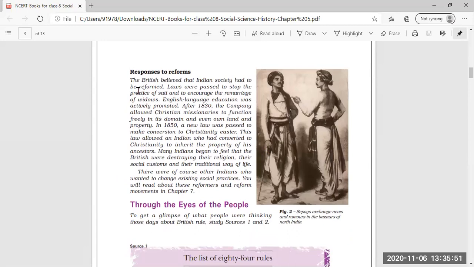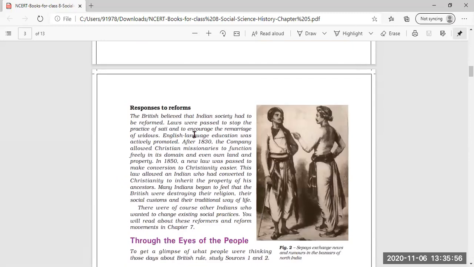Now, coming to the next paragraph, responses to reforms. Now, what is responses to reforms? Now, the British believed that the Indian society had to be reformed. Now, a few policies were very fruitful, very good for the Indians also. But many policies were started just for the profit making of the Britishers. Responses to the reforms here means the Britishers believed that Indian society had to be reformed, means many changes had to be brought in Indian society.